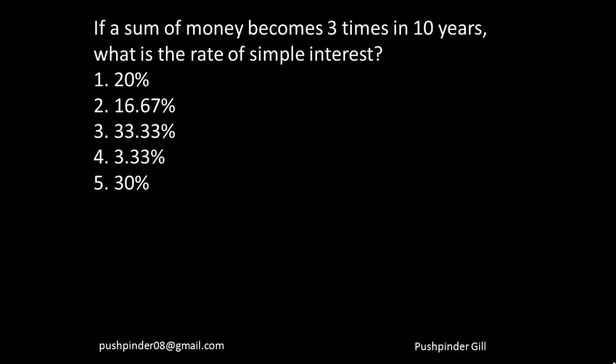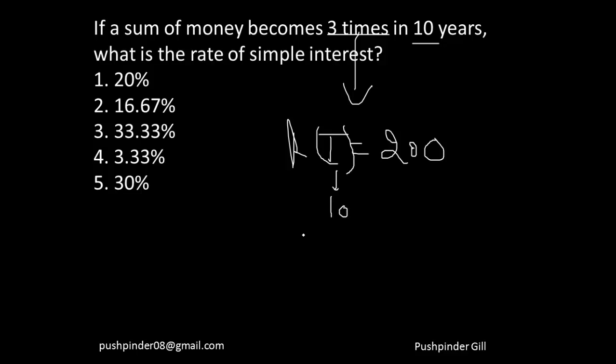So let's move forward. Okay, if the sum of money becomes 3 times in 10 years, what is the rate of simple interest? Now this, okay, you guys can easily do it, right? Let me do it verbally: R into T is 200, so that means R is 20%. You can easily say it's becoming 3 times, so that means R into T is nothing but 200. In 10 years, substitute 10 instead of T, so that means R is going to give me 20%. So this is my answer. You don't need any big equations into this, just need to understand it's becoming 3 times, so R into T is 200.